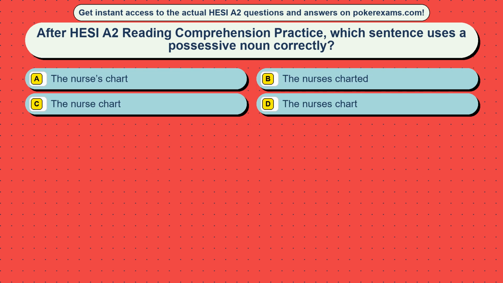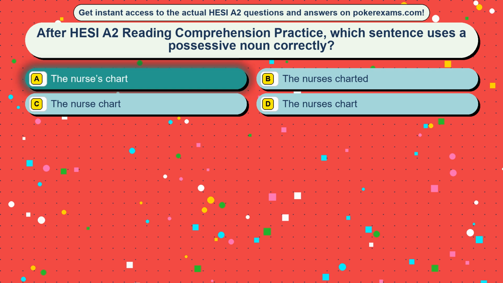Question 26. After HESI A2 reading comprehension practice, which sentence uses a possessive noun correctly? Option A, the nurse's chart. Option B, the nurses charted. Option C, the nurse chart. Option D, the nurse's chart.